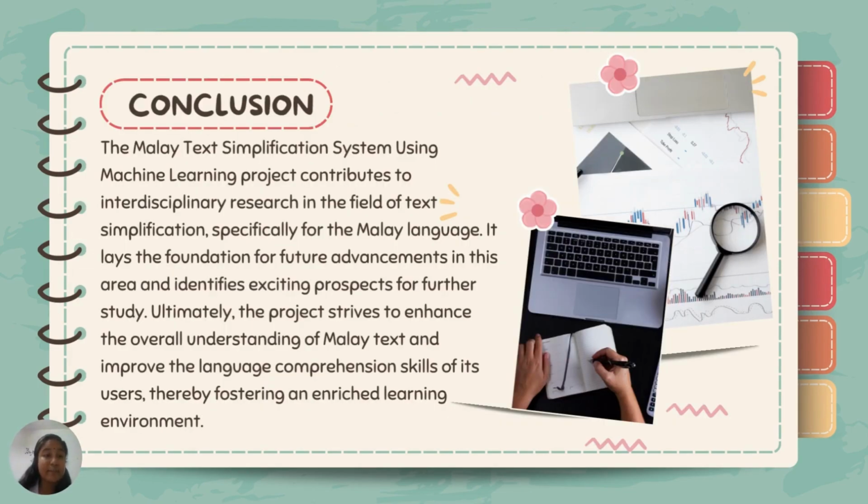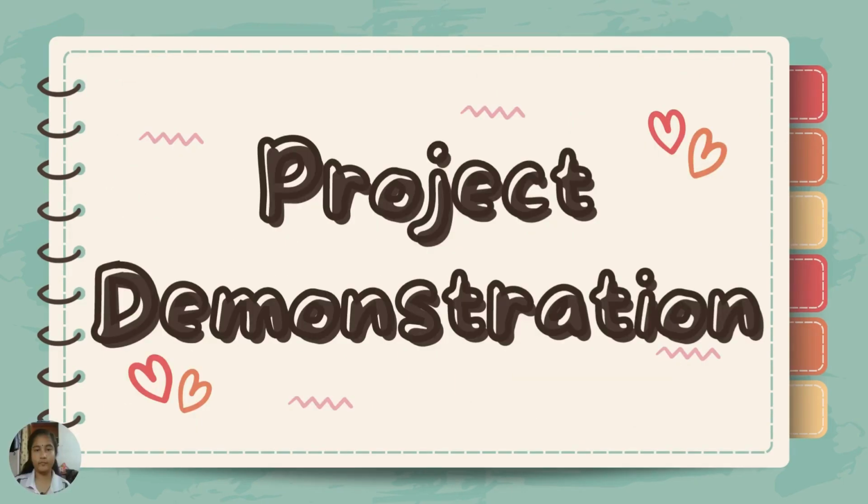For the conclusion, the Malay text simplification system using machine learning project contributes to interdisciplinary research in the field of text simplification. Specifically for the Malay language, it lays the foundation for future advancements in this area and identifies exciting prospects for further study. Ultimately, the project strives to enhance the overall understanding of Malay text and improve the language comprehension skills of its users, thereby fostering an enriched learning environment.